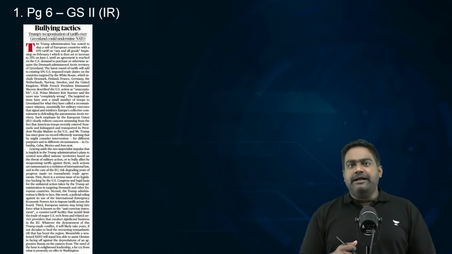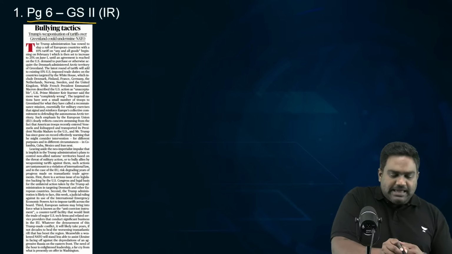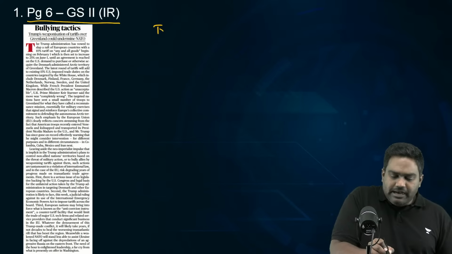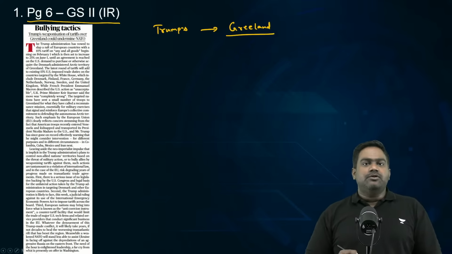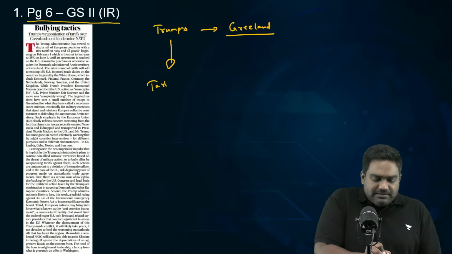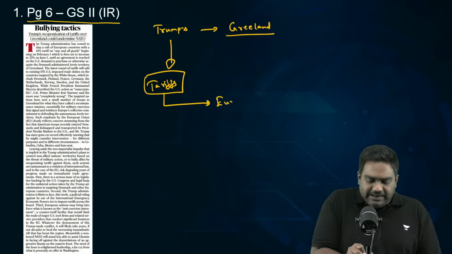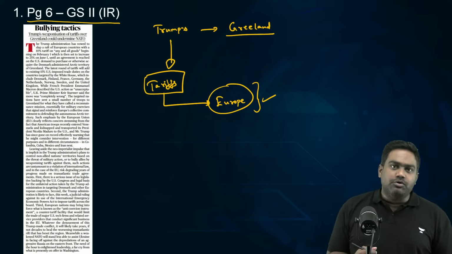So let's get started and look at the first article. On page number 6, the Hindu carries an editorial related to Trump's policies aimed at Greenland. Because just the other day, the United States has shocked its European partners by threatening them with additional tariffs on the issue of Greenland. So this has led to a shock wave across Europe.